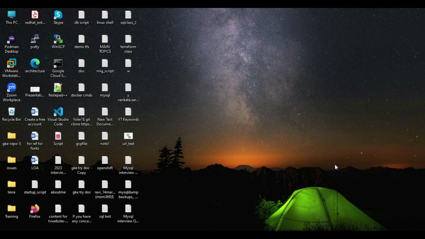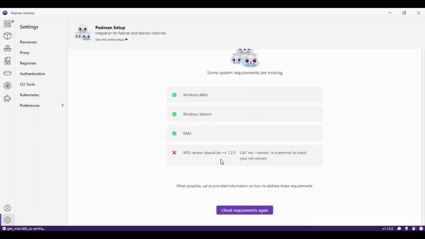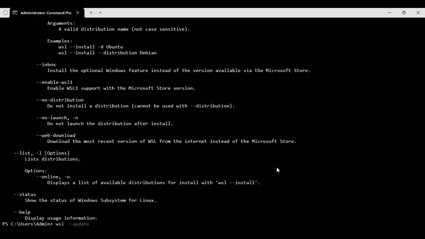I restarted the laptop, still the issue is the same. Why? Because of this version. Okay, there is a lower version. I hope it has been updated in this computer. Okay, let me verify the WSL version. Okay, you can give update directly, or you can first verify with the version.